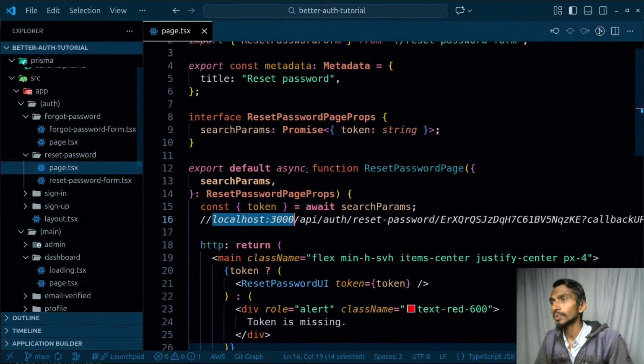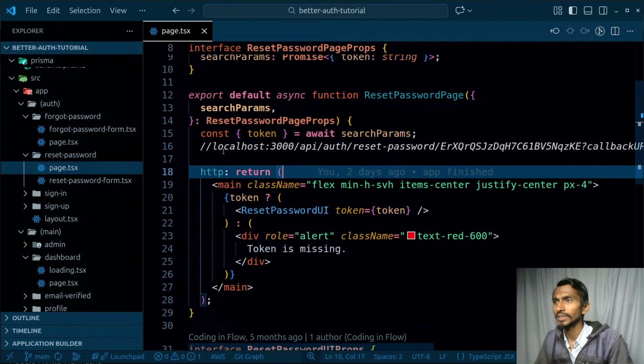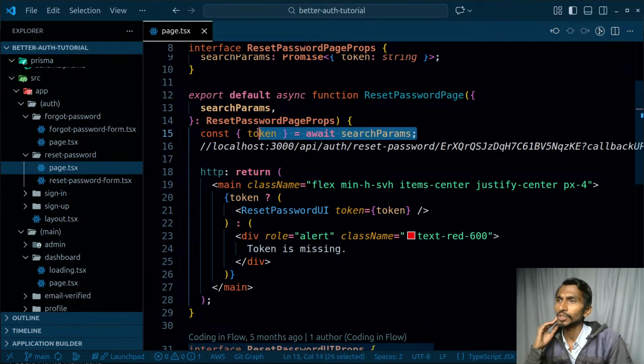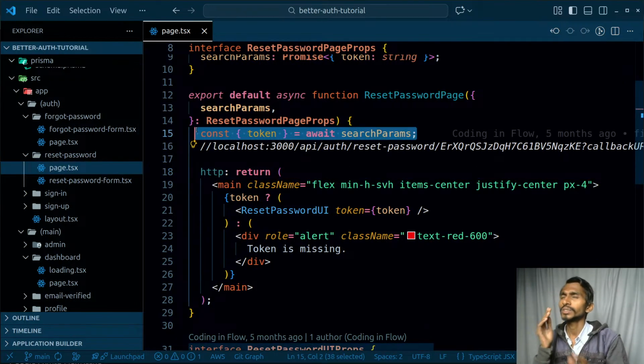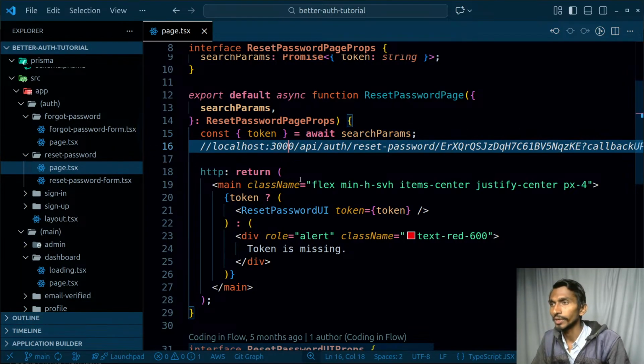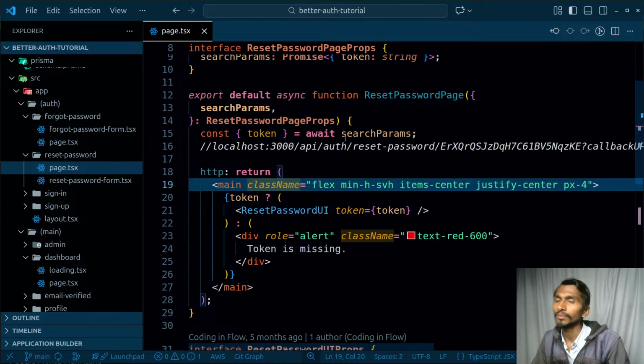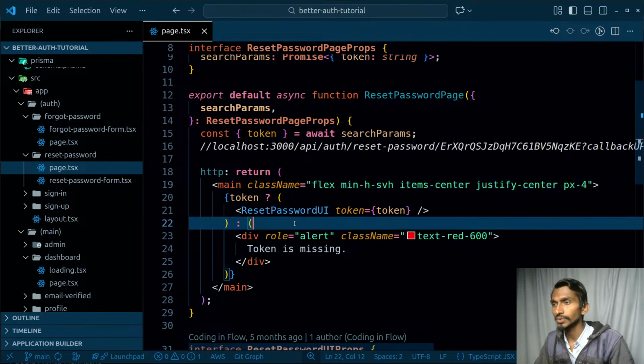Similarly, we have reset password, we have the page, I mean of course remaining things are gonna be there, these basic things. And especially in the reset password you will be getting the token. Whenever you want to reset something, that means you need to get the token, and you will be getting the token from there too. So once you got the token, again better auth being implemented over here, so we will go through the documentation of better auth and we'll get the things done.